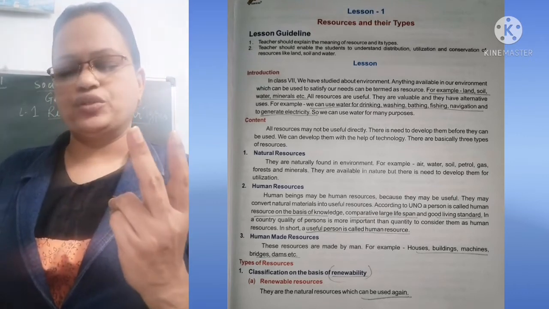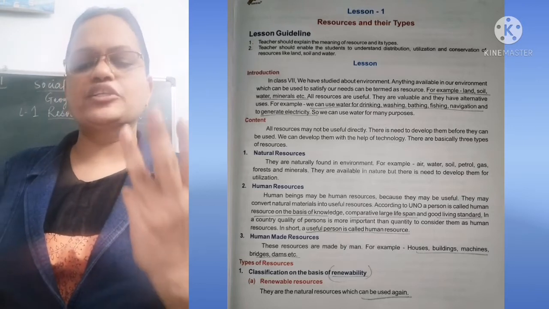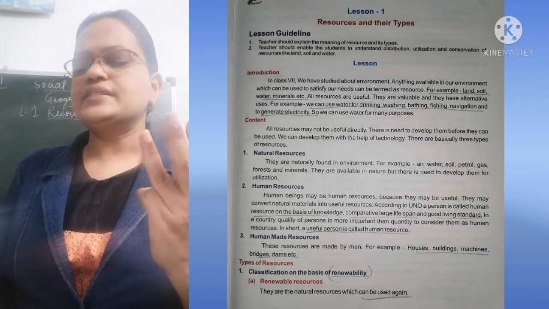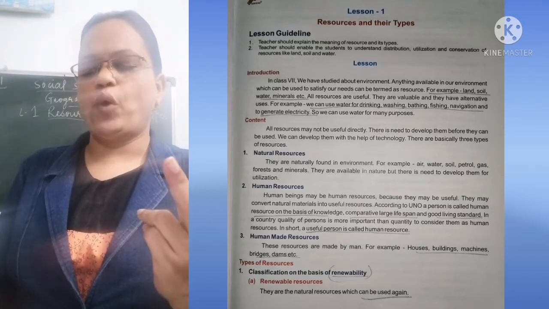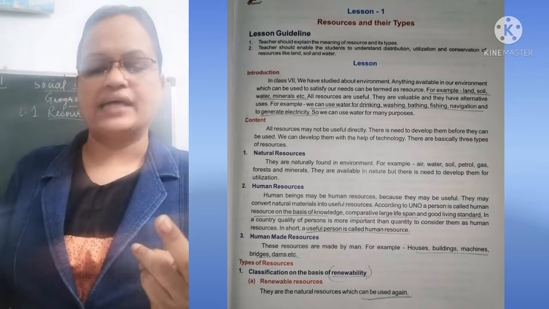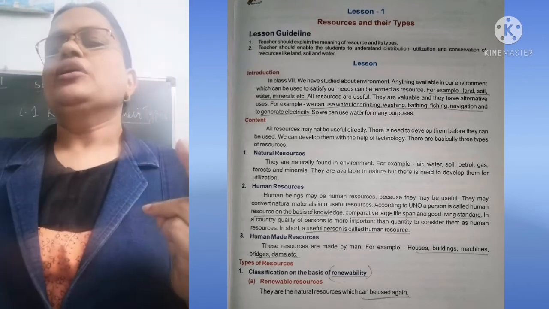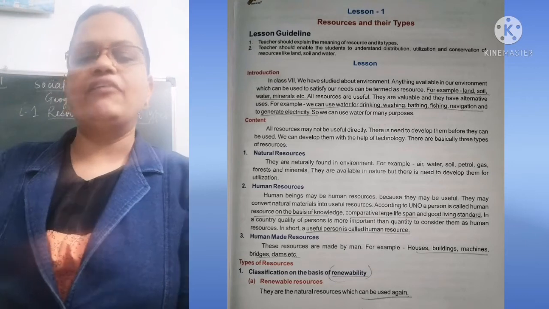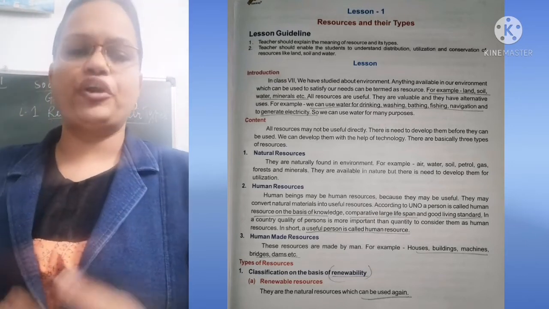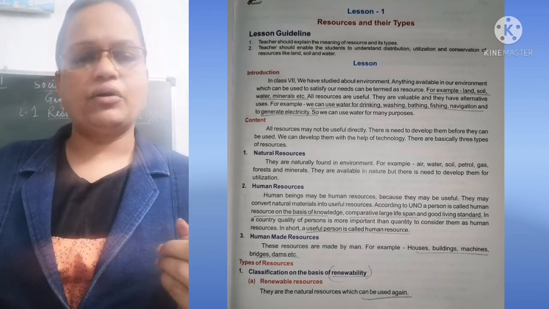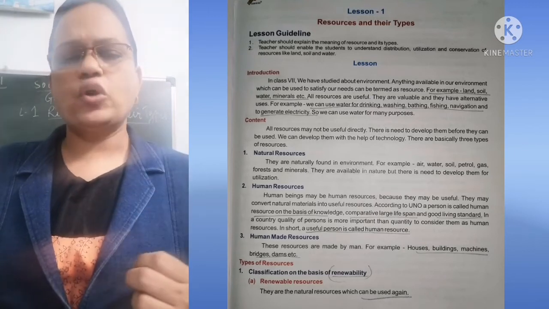First is the natural resources. Natural resources means the resources which we find in the environment. They are called natural resources: air, water, soil, petrol, gas, forest, and minerals. They don't have to be developed. They are there in nature for utilization, and we human beings utilize them. So they are called natural resources.